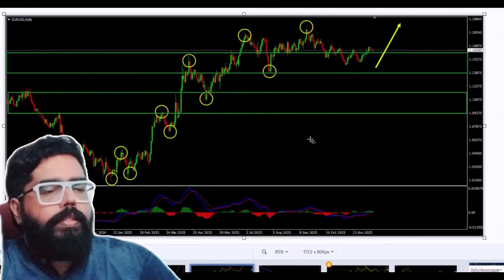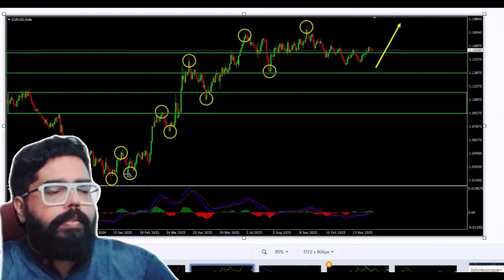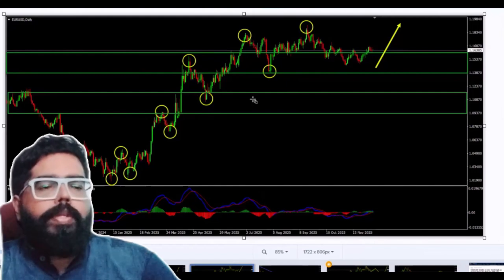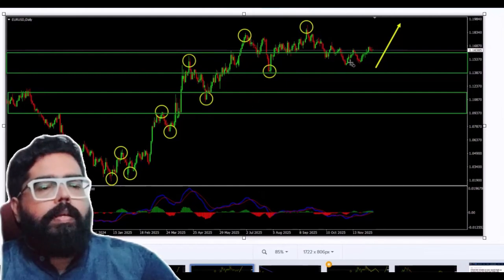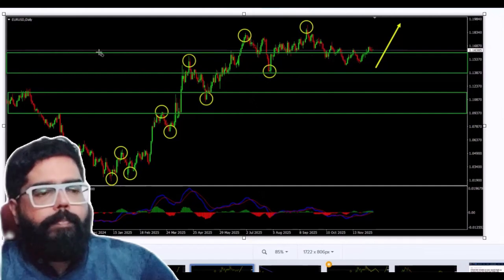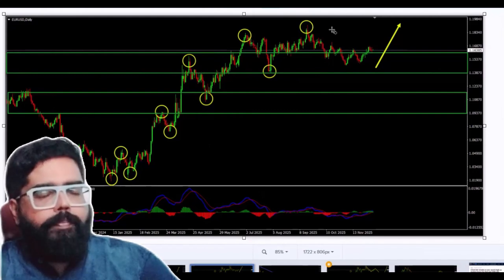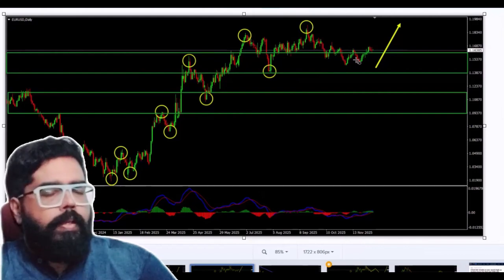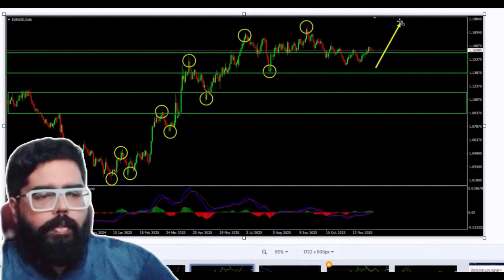Now let's move on to the next time frame, which will be the daily chart. So looking at the daily chart, we could see that the price is in a bullish structure, with the price creating higher highs, higher lows, as you can see here. This is a very strong sign that the bulls are in control. And currently, it looks like a correction is happening here. Also, we have two strong support zones here. As you can see, I have marked them in green. And the price is currently holding in the first support zone.